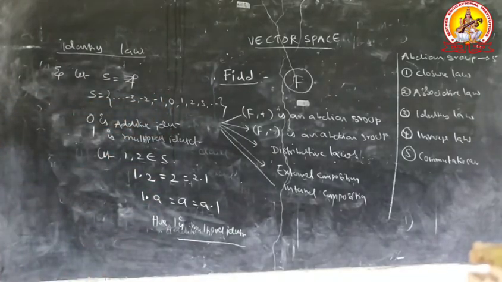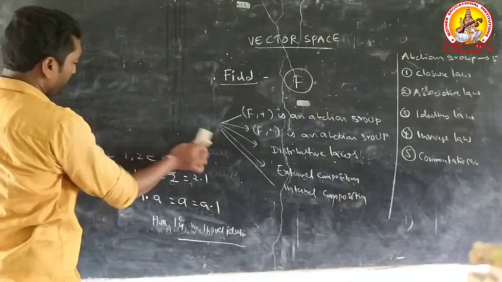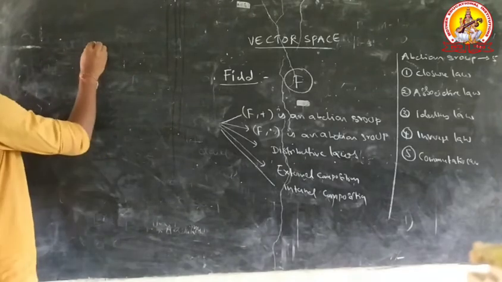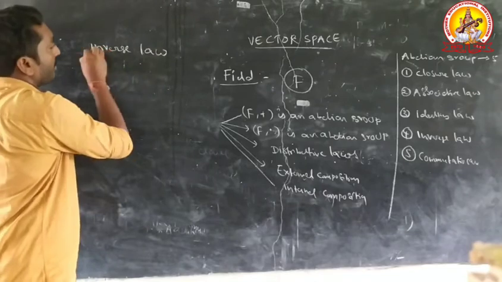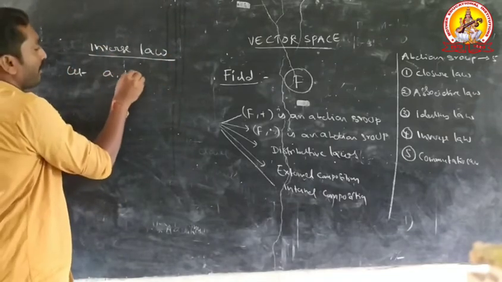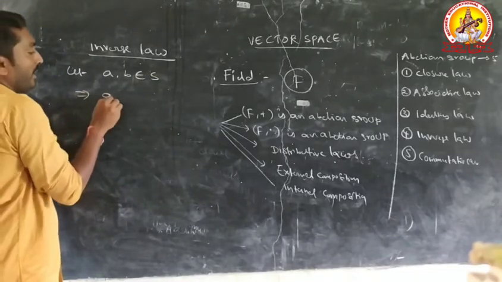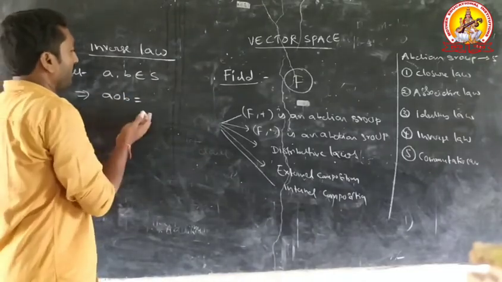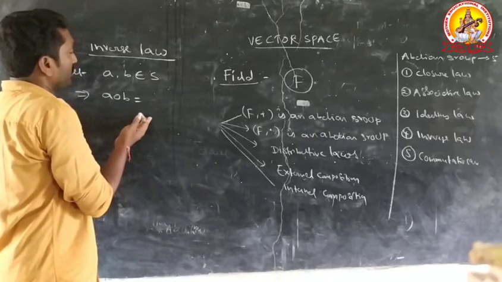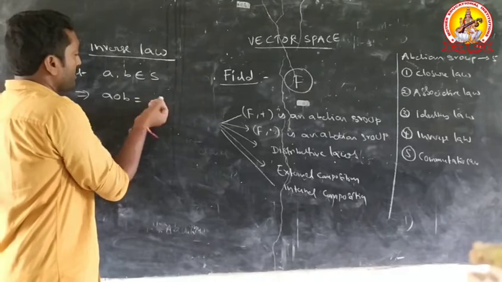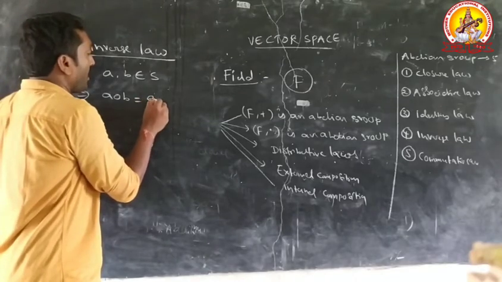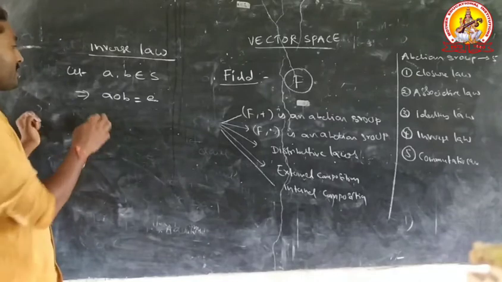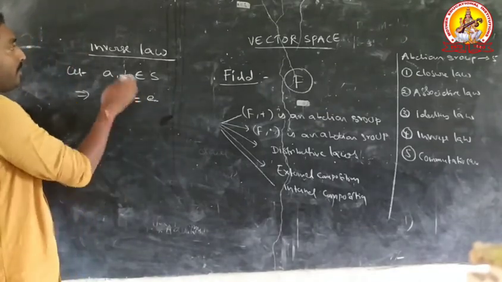Another law, inverse law. Let any two elements A, B in S. That implies A circle B equals E. This is the general form of inverse law.